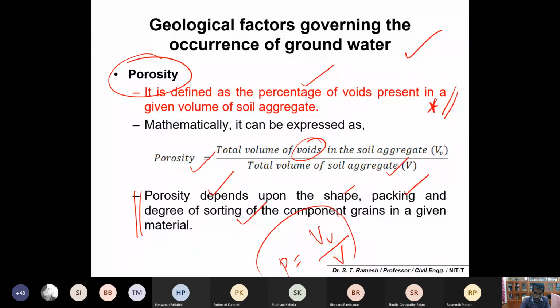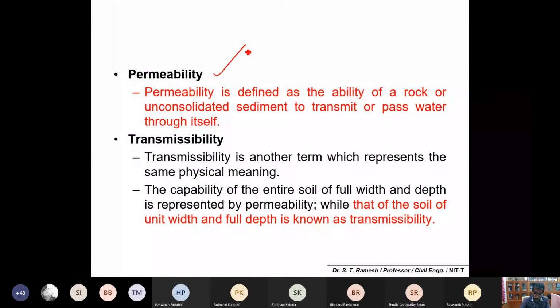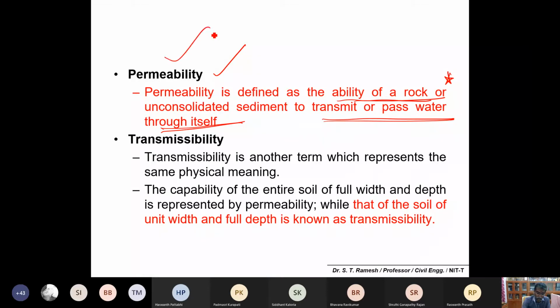So porosity plays a major role. The second one is permeability, because it will allow the water to penetrate. Permeability is defined as the ability of the soil or rock to transmit or pass water. That capability you can call the permeability of the soil.